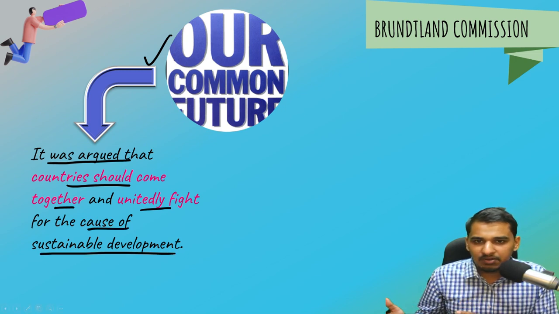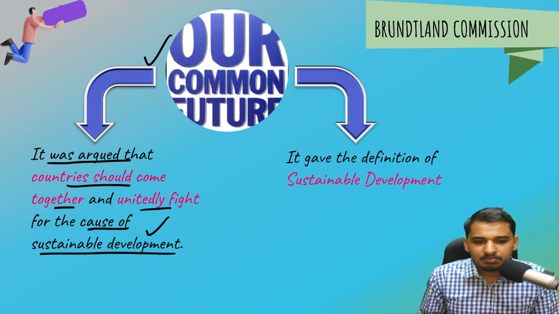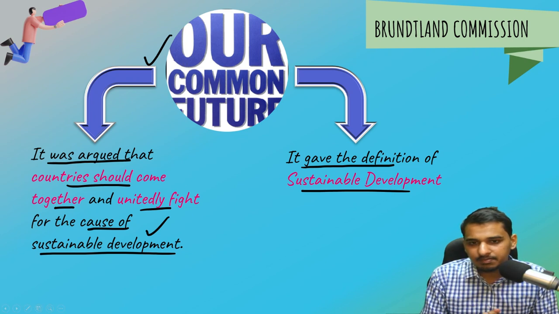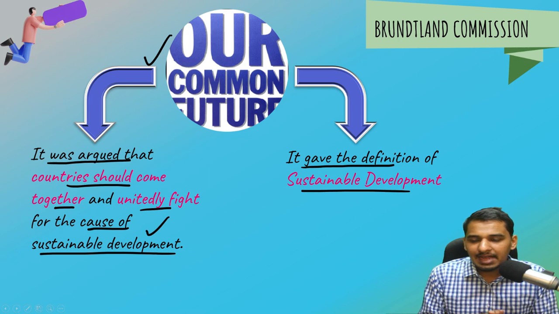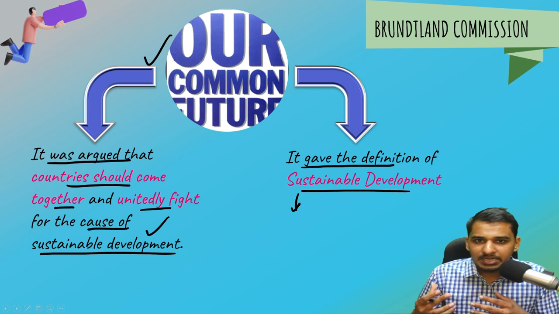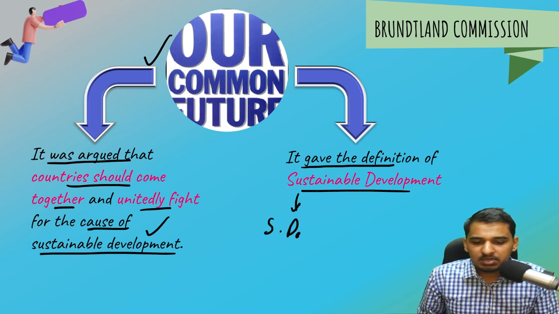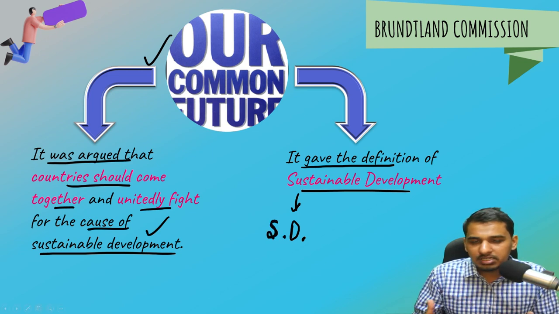And what is sustainable development? I've already told you. So you should come together and fight for the cause of sustainable development. Also, it gave the definition of sustainable development. So these two things were given. And it was argued that from now on, all the development which takes place on earth should be sustainable development. And hence, it tried to solve the issue of development versus environment. So from now on, all the development which will take place will be sustainable in manner.